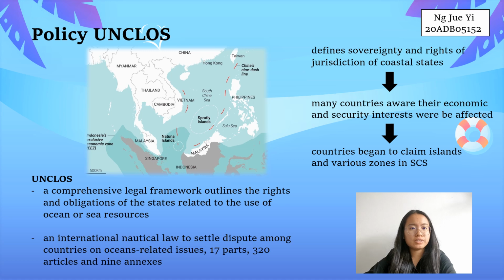UNCLOS is the United Nations Convention on the Law of the Sea. It is a comprehensive legal framework outlining the rights and obligations of the state related to the use of oceans and sea resources. It is also an international nautical law to settle disputes among countries on ocean-related issues, which contains 70 parts, 320 articles, and 9 annexes. It has been ratified by 168 parties, which includes 164 United Nations member states.